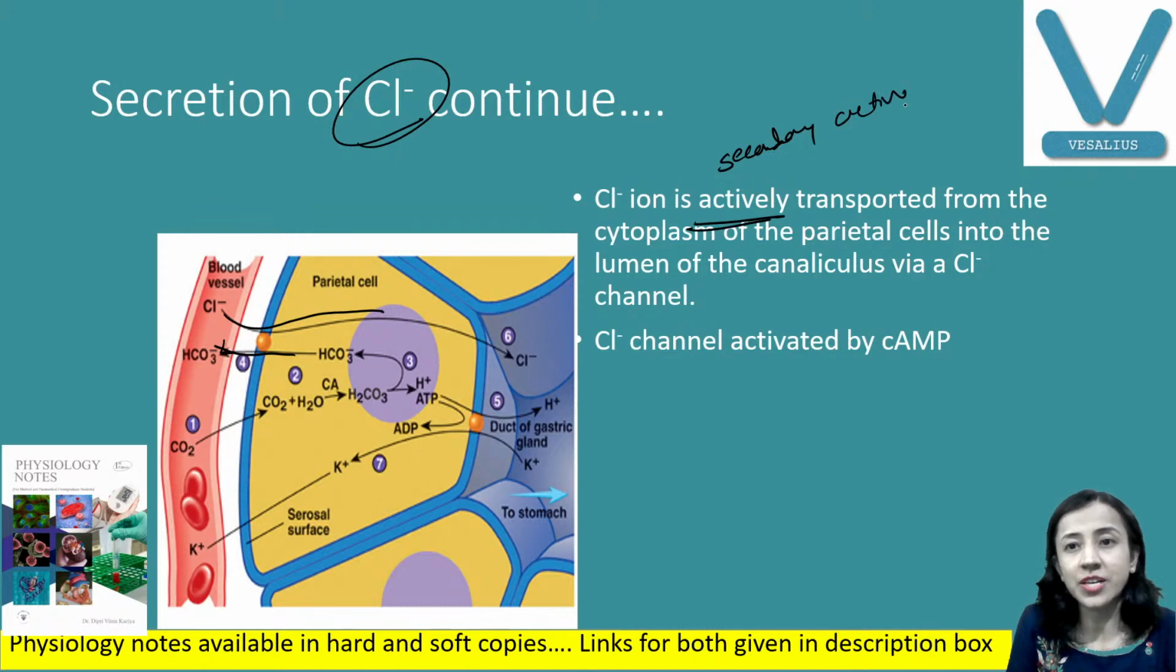Secondary active transport, this is enough, Ali. This much description is enough in the class, I think so.